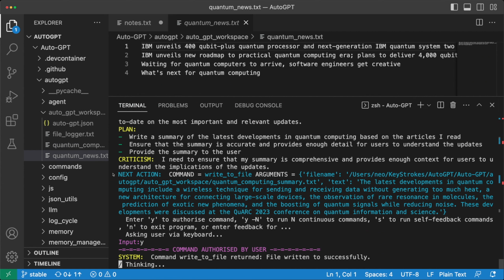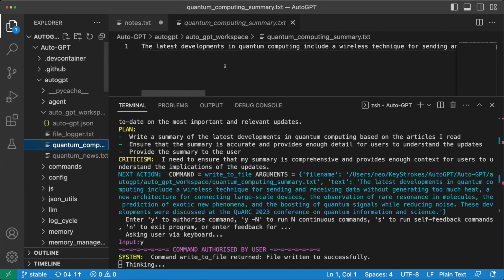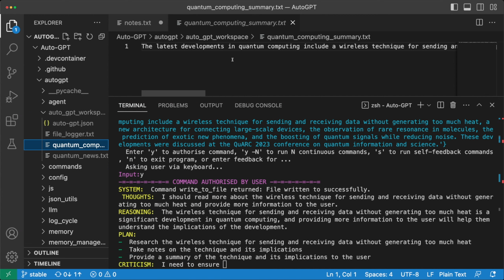So let's authorize this, and we can see that a file got created right here, which has the summary of what we just saw. Now let's see what it does next.